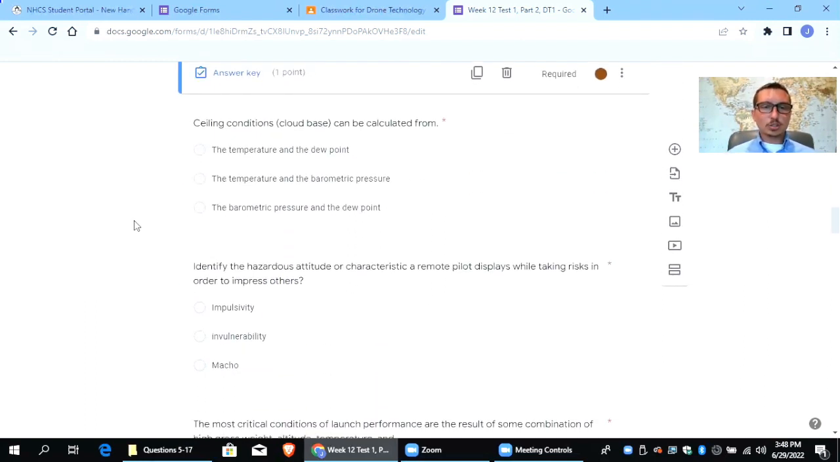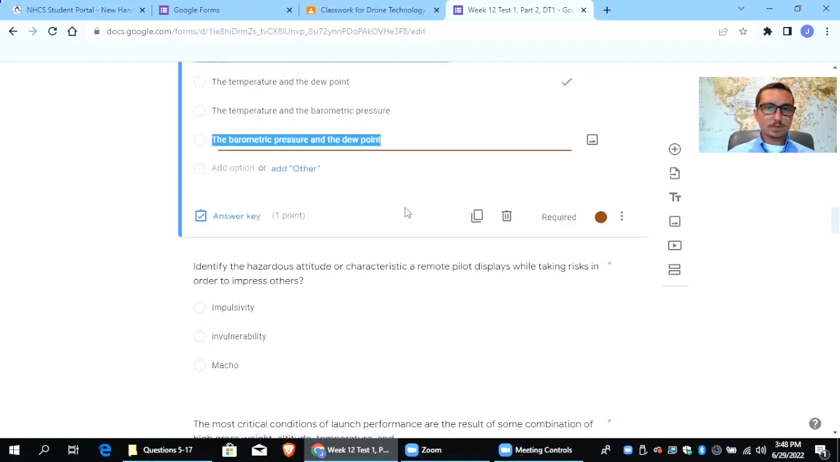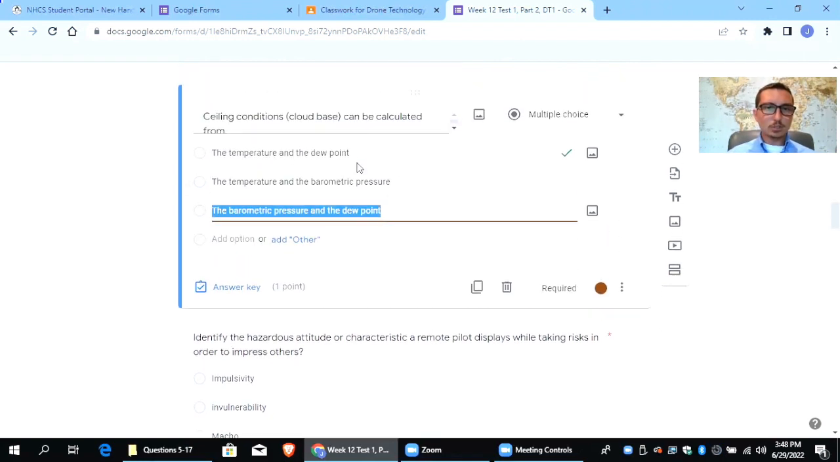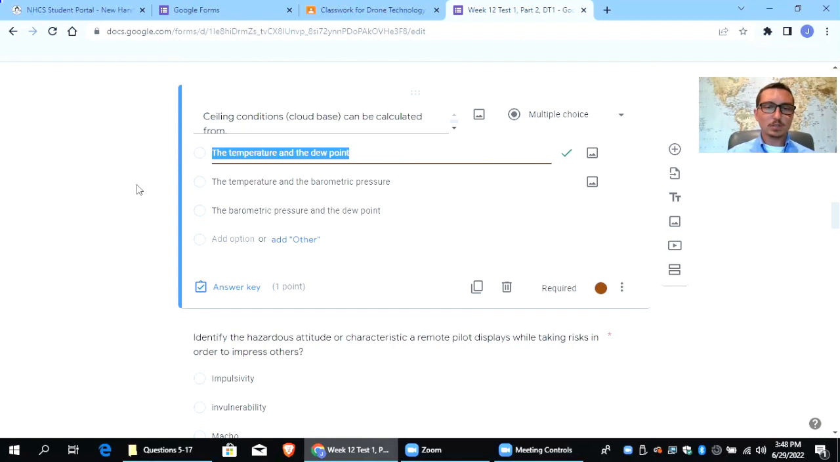Ceiling condition cloud base can be calculated from, so this one is the temperature and the dew point. So ceiling conditions, where your cloud base is, can be calculated from temperature and dew point.